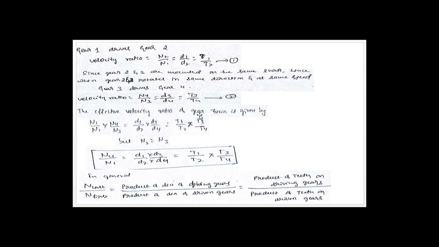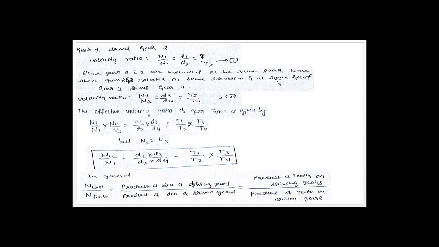Next, the effective velocity ratio of the gear train is given by multiplying these two: N2 by N1 into N4 by N3 is equal to D1 by D2 into D3 by D4, equal to T1 by T2 into T3 by T4. But as we already discussed, both the intermediate gears, 2 and 3, rotate at the same speed.